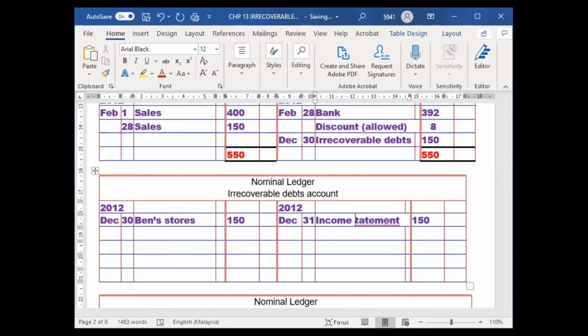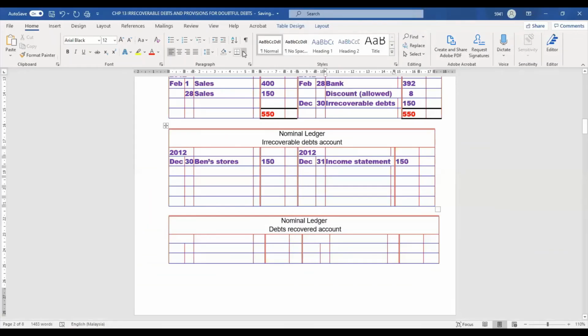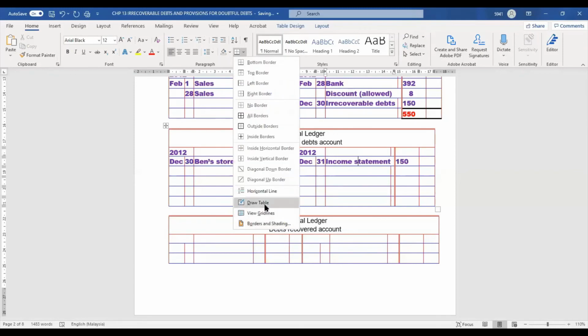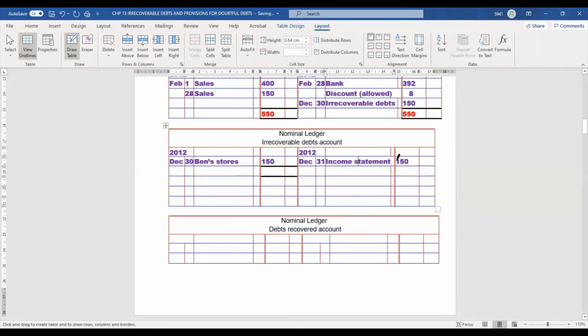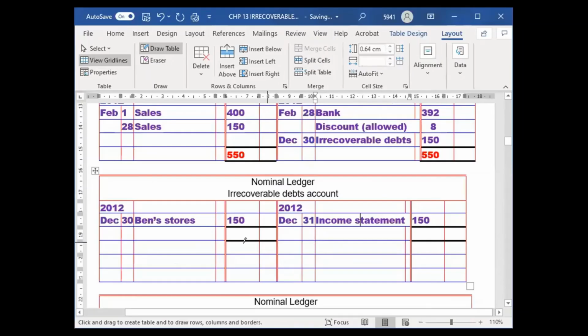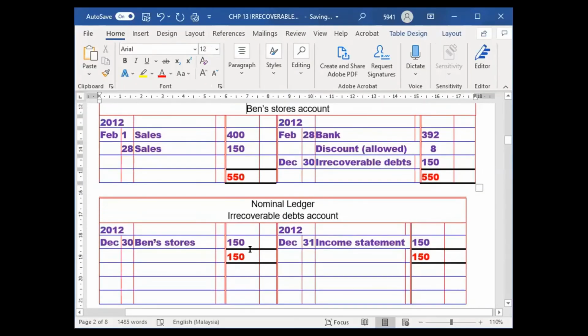Wait, okay, income statement. Am I done? Yes, I'm done. So after this, I want to draw a line for this year. Double line like this. I write here, under 50. Okay, this one changed to red color because it's balancing, right? Okay, I'm done for 2012. First year I'm done.